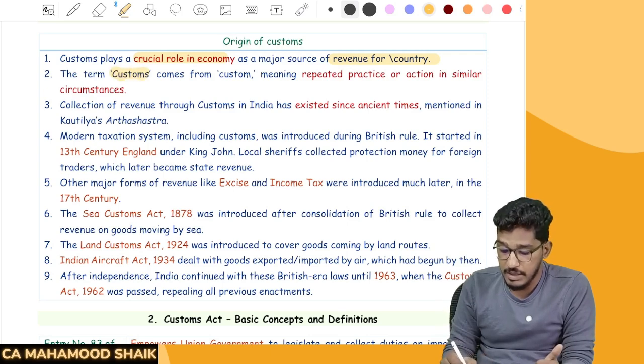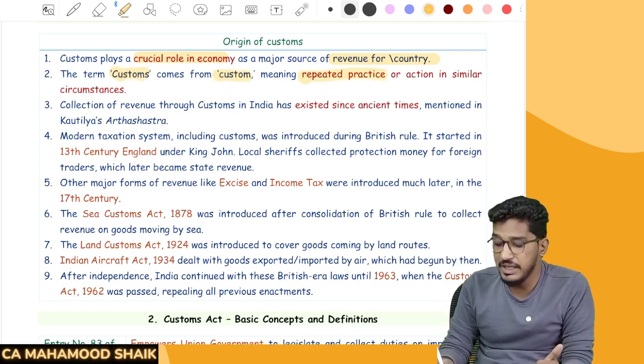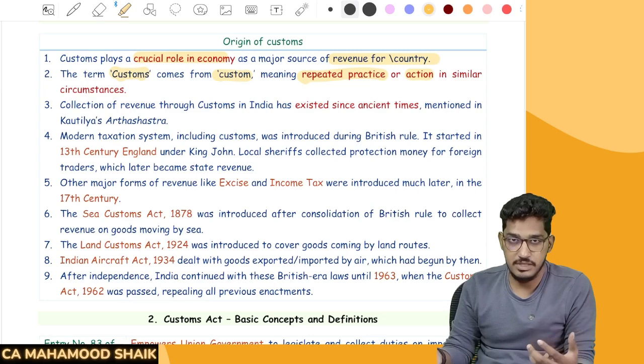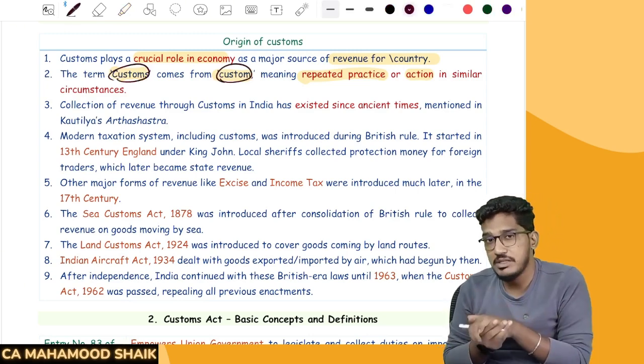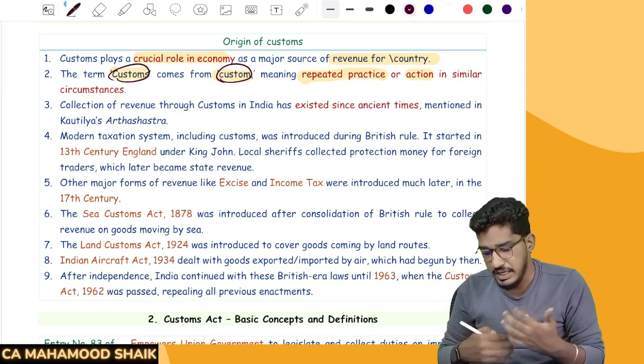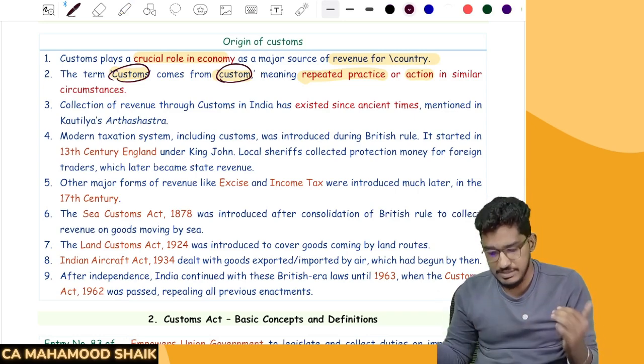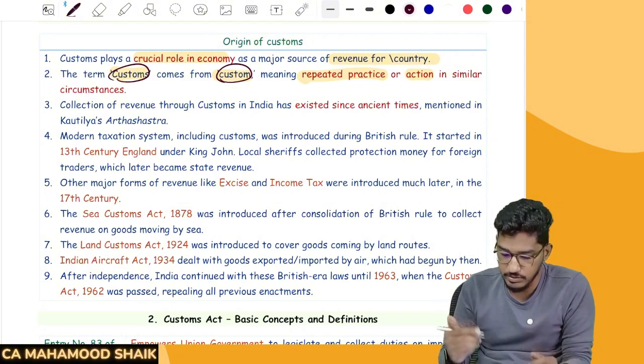The term customs comes from the word custom, which means a repeated practice or action in similar circumstances. So this word has been derived from the common word custom. What do you mean by custom? A routine practice, a regular activity, a repeated practice, we call it custom. Custom, tradition, we say, right?